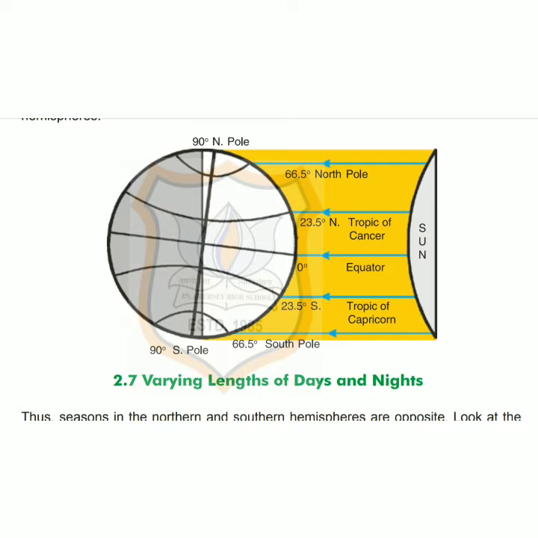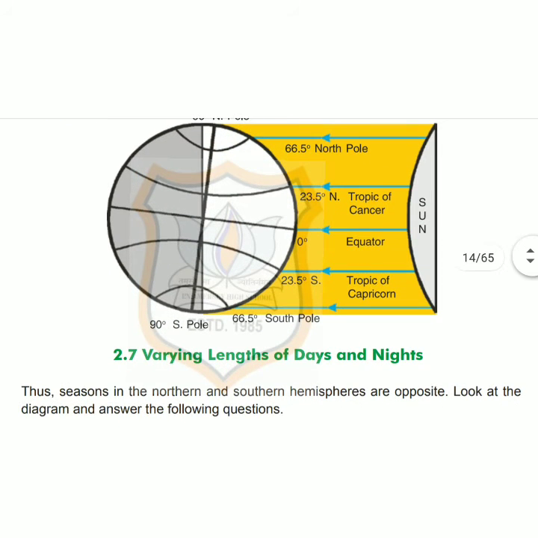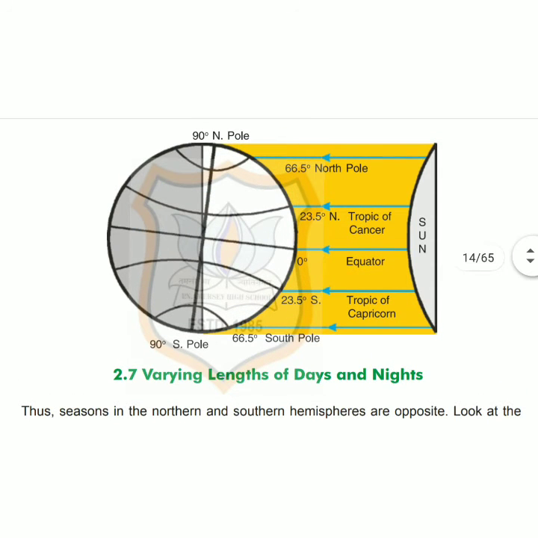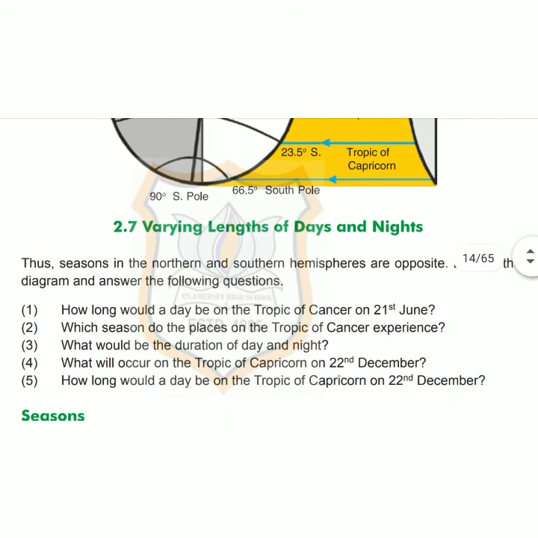Now children, look at the diagram on page number 10, varying length of days and nights. Children, some questions are based on this diagram. Question number 1, how long would a day be on the Tropic of Cancer on 21st June? Answer, it will be a long day of about 14 hours on 21st June on the Tropic of Cancer.